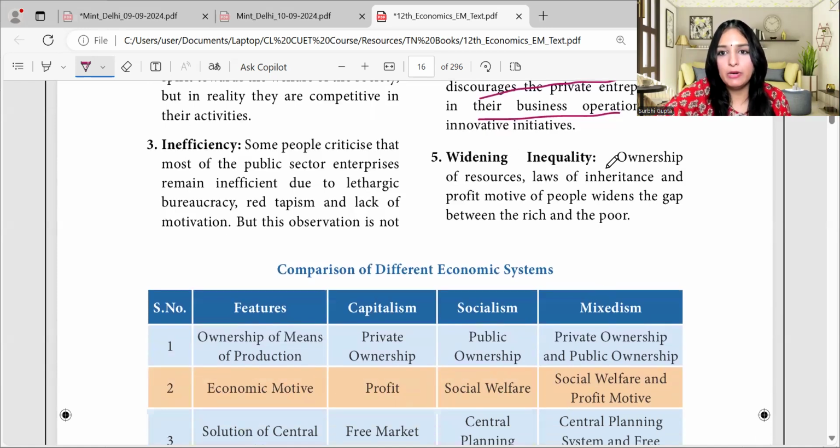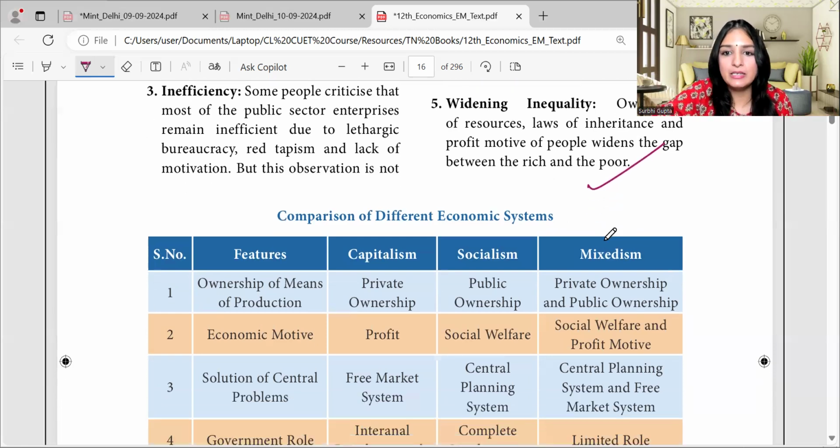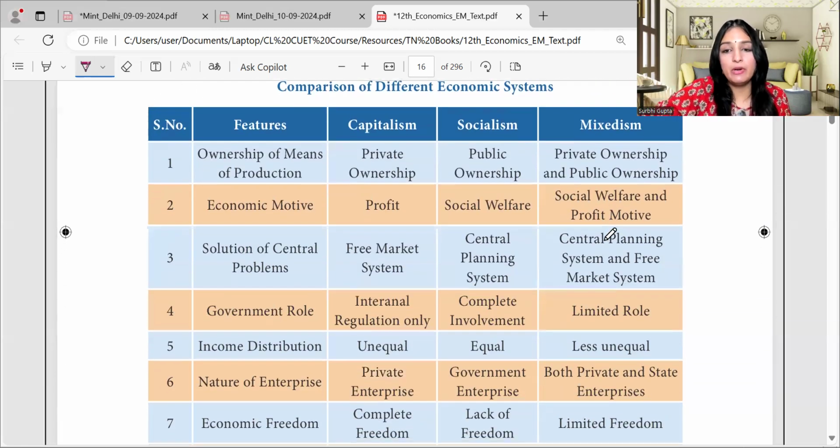Then widening inequality, yes, that's there. There is widened inequality, because ownership of resources, law of inheritance, and profit motive of people widens the gap between the rich and the poor. So that's it. And I think this is the comparison table, a very good table.